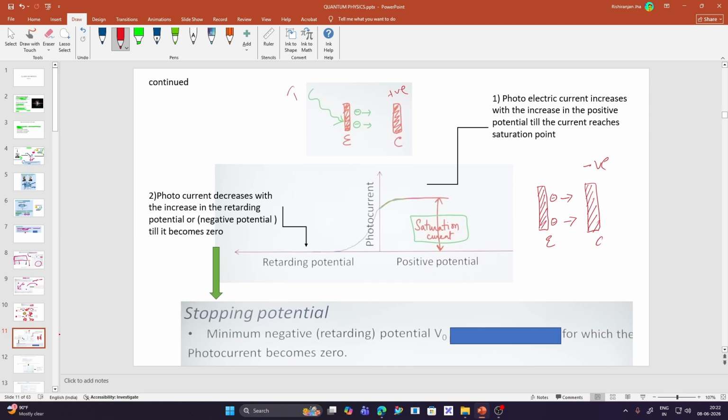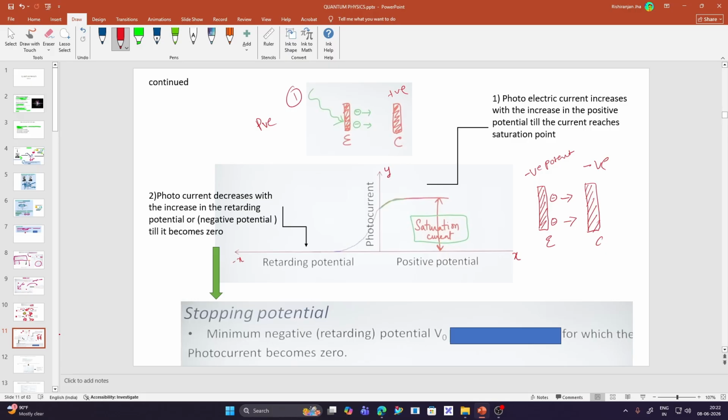So these are the two diagrams, this one for positive potential, and this is for negative potential. Now we have to look at this graph carefully. So we have the photoelectric current plotted in the y direction, and we have the positive potential in the x direction and the retarding potential in the negative x direction.